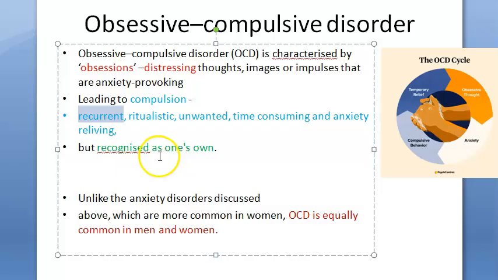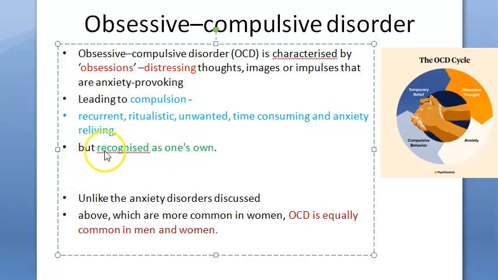So what is compulsion? It is a recurrent, ritualistic, unwanted, time consuming, anxiety relieving action. Very good. And all these thoughts are one's own, the patient's own thoughts. Nobody is telling them to do it. It's not a hallucination also. Great, we are done with this slide. Let's move on to the next slide.